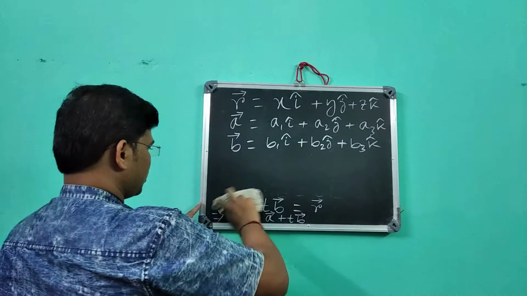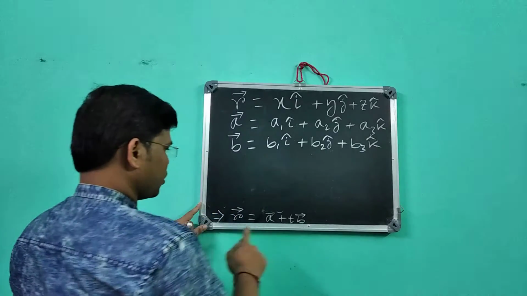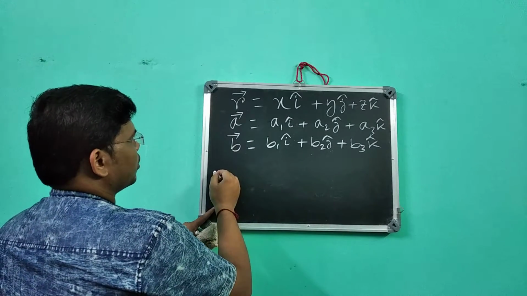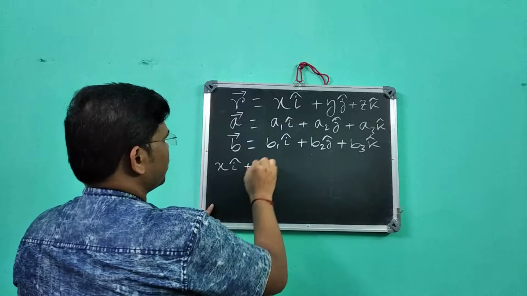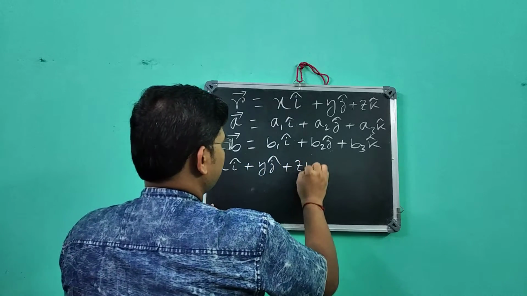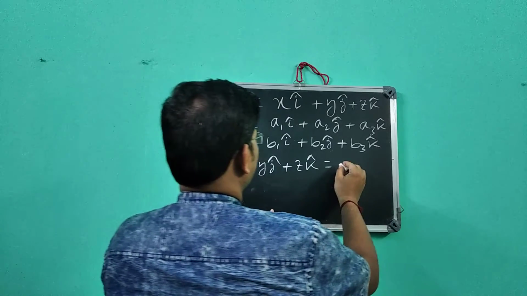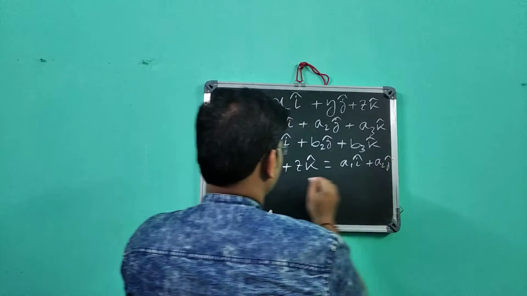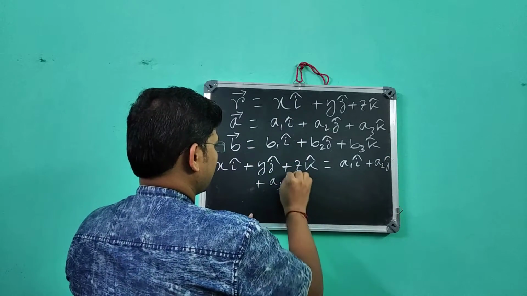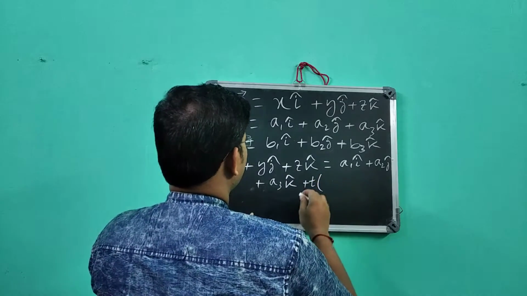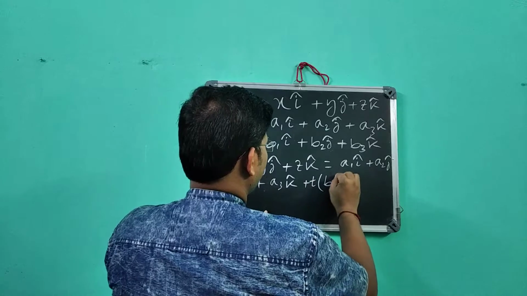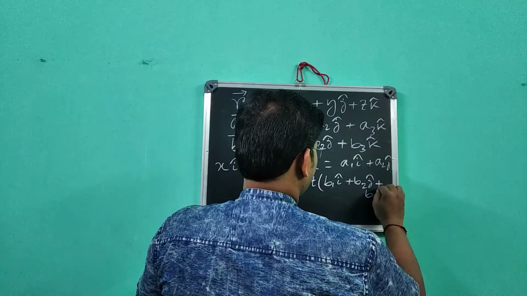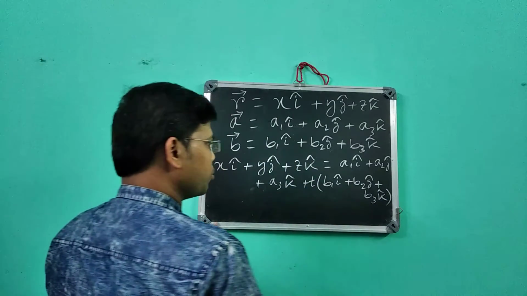If I put this in the equation r vector equal to a vector plus t b vector, then x i cap plus y j cap plus z k cap equal to a1 i plus a2 j plus a3 k cap plus t into b1 i cap plus b2 j cap plus b3 k cap.